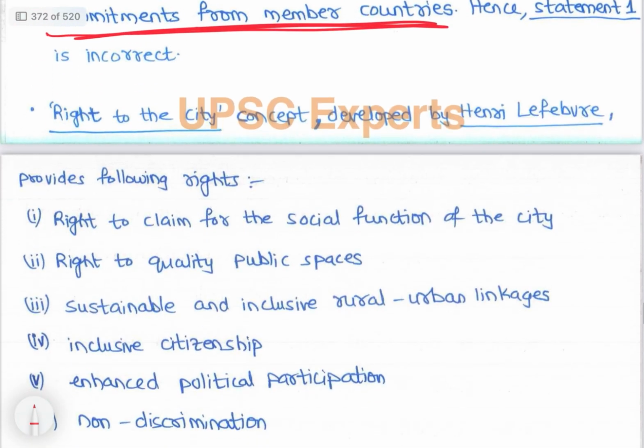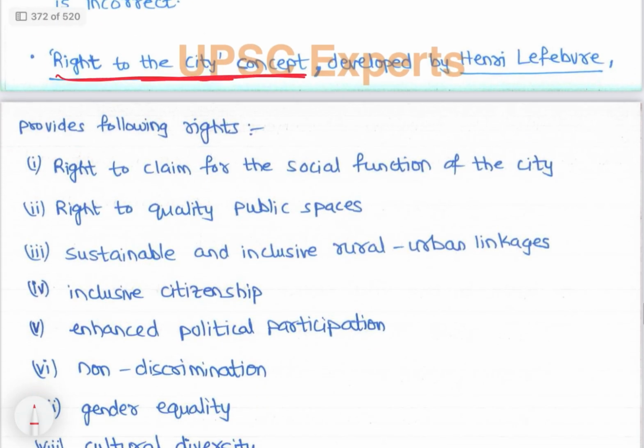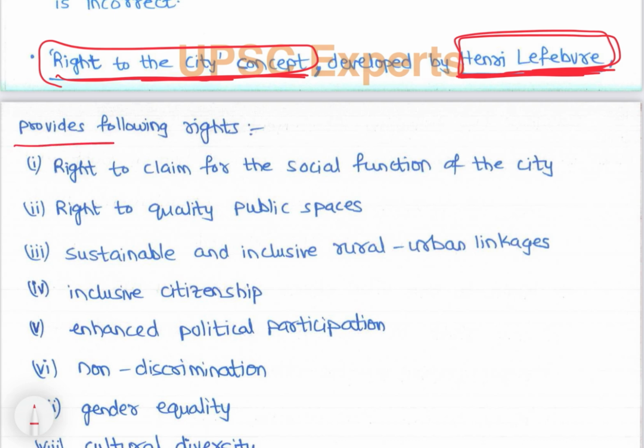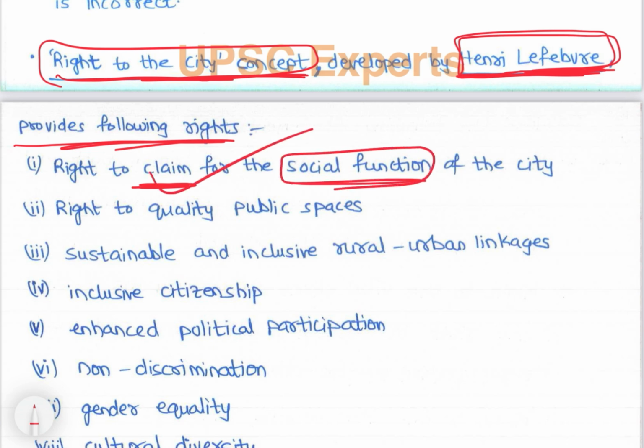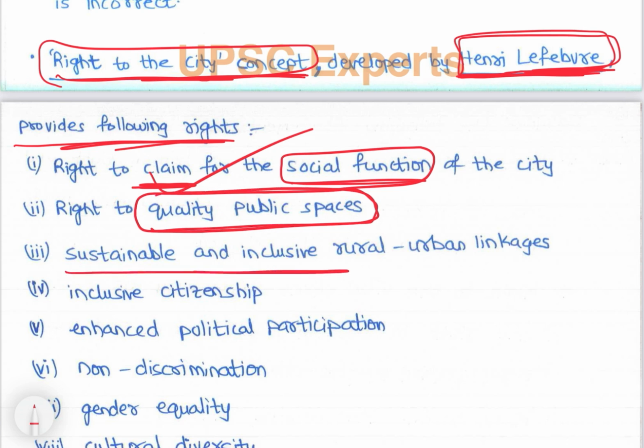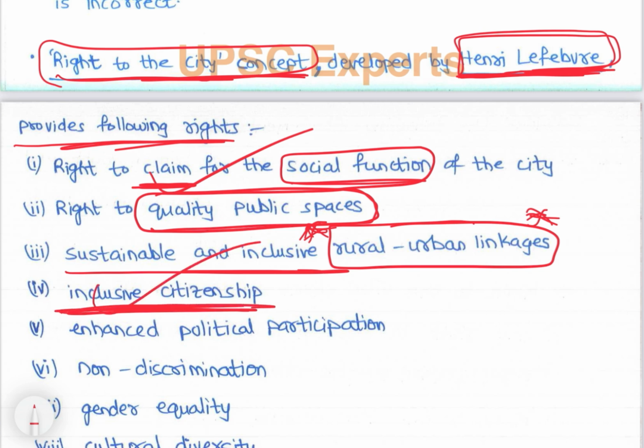Right. Then see, the right to city concept was developed by Henry Lefebvre, right? It is developed by Henry Lefebvre. It provides the following rights. So what rights does it provide? That is the right to claim for social function in the city, right? Then the right to quality public spaces. Any public spaces, public areas should be of quality. Then sustainable and inclusive rural urban linkages. Rural urban linkages should be good. Then inclusive citizenship. Citizenship should be inclusive, not caste based, religion based, or class based, right?